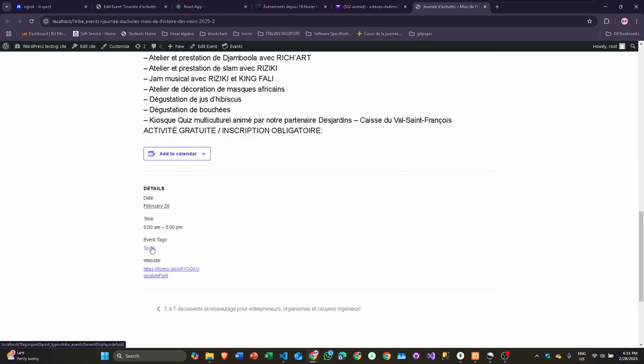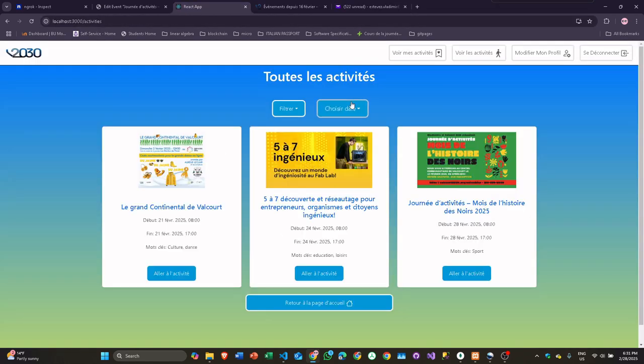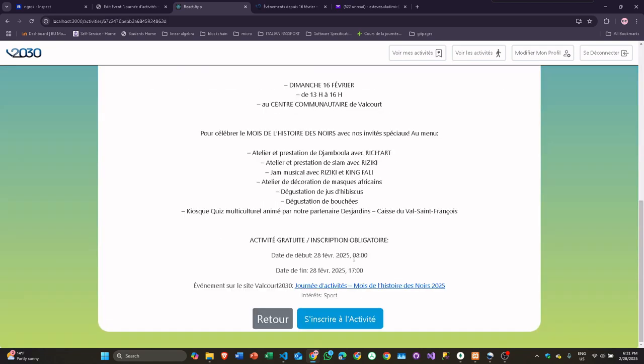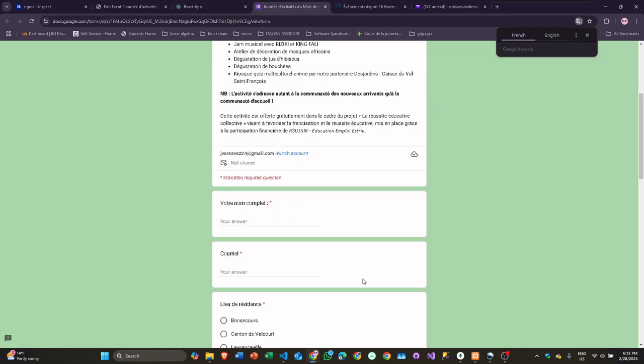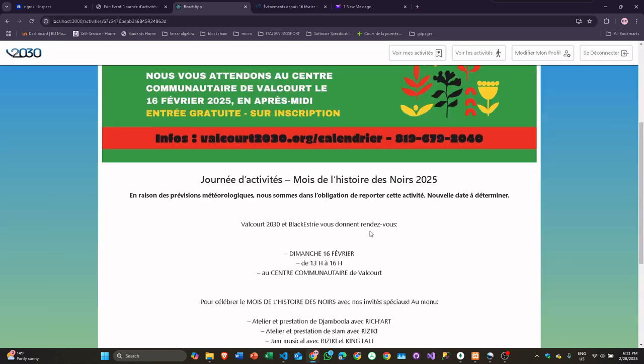Here are the tags. If I click on the tags, I would see all the tags, and here's the form. But just to go back to the app that we're working on, if I go to see the activity and I register to it, then it's gonna add me to the activity, and then it's gonna pop up this Google Form, which Kevin, the guy that's running the Valcourt 2030, asked us to create, this link to the Google Form, so he can have his own database of people that are gonna be at the event.